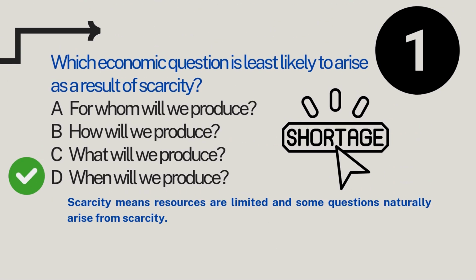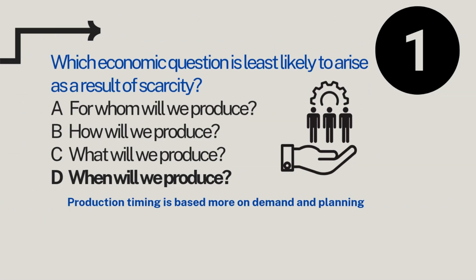Understanding the question: scarcity means resources are limited and there's not enough land, labor, capital to produce everything we want. Because of this, economies have to make tough choices, and some questions naturally arise from scarcity. But the question, when will we produce, is not one of them because production timing is really based more on demand and planning. So let's explain each option.